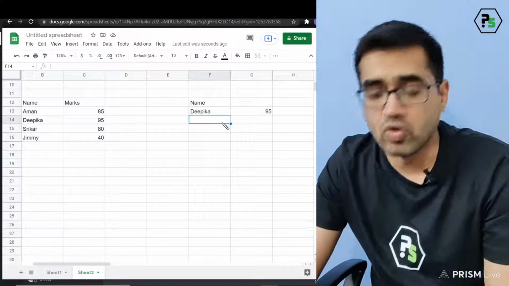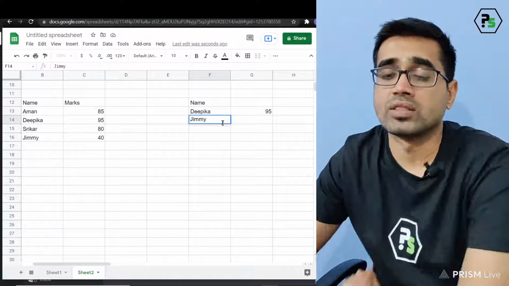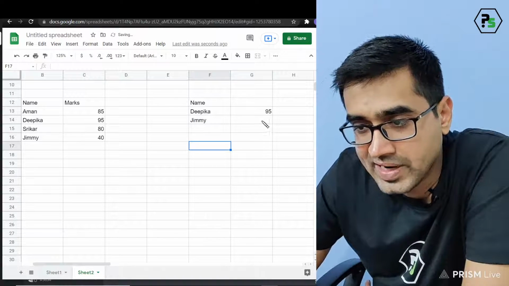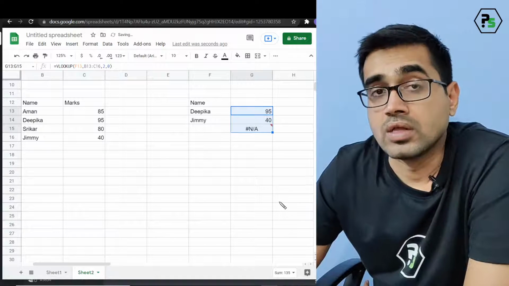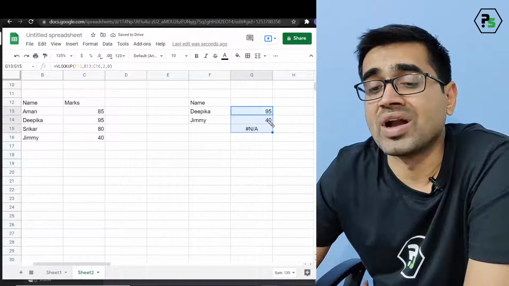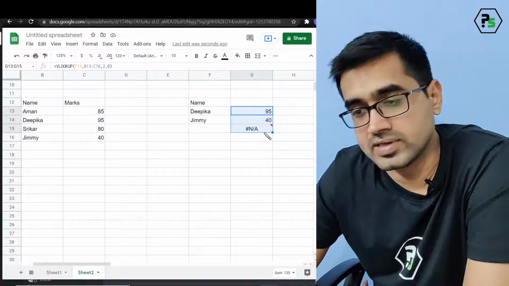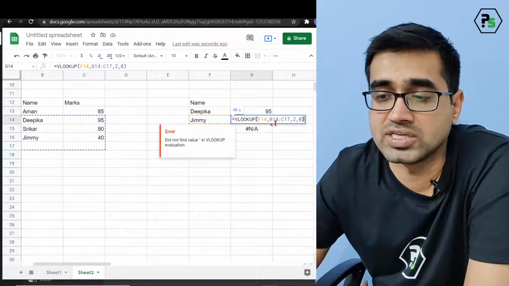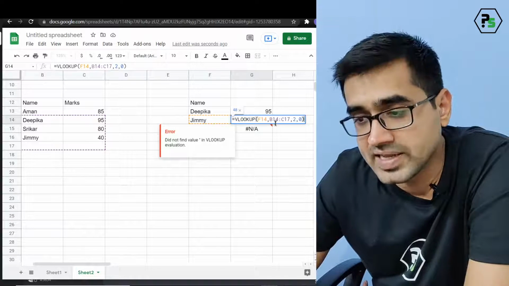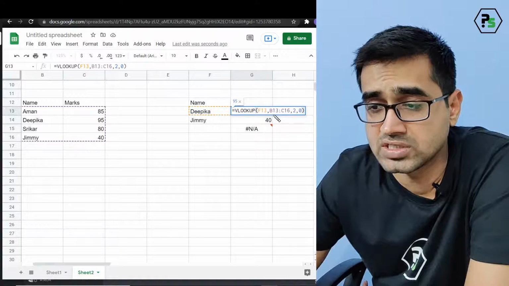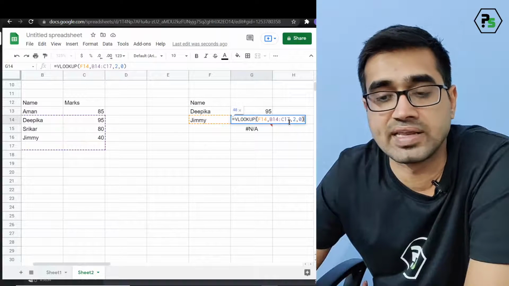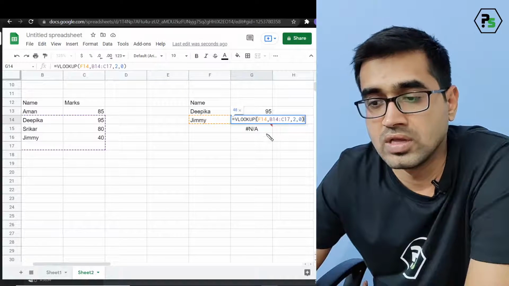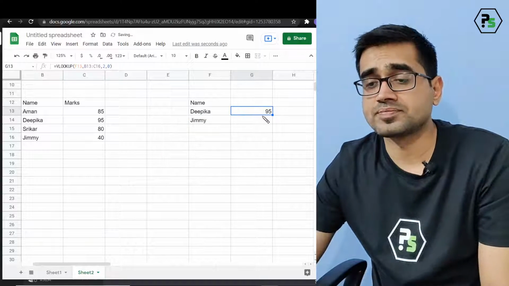Now, what if I go and I type, let's say, Jimmy? The problem now is I won't get the data directly. I need to drag this. The trouble, I hope you understand the trouble. Where the trouble is? The trouble is the range has changed. We didn't see that this will change. Now you notice this is B13 to C16. This is B14 to C17, which is wrong. So, hope you remember that.